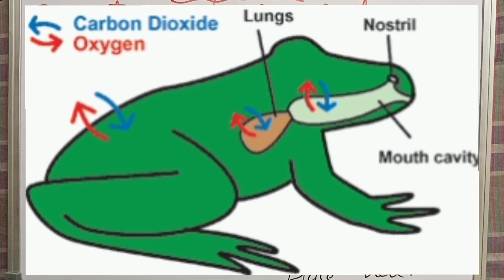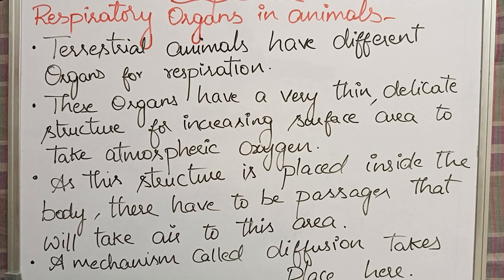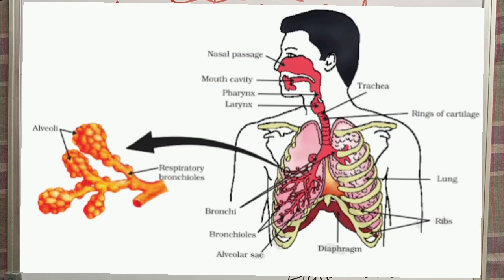Next, in animals like us, human beings, cows, dogs, buffaloes, we have lungs in our body for respiration. We have lungs to take atmospheric oxygen and to release carbon dioxide. The type of respiration taking place through lungs is called pulmonary respiration.